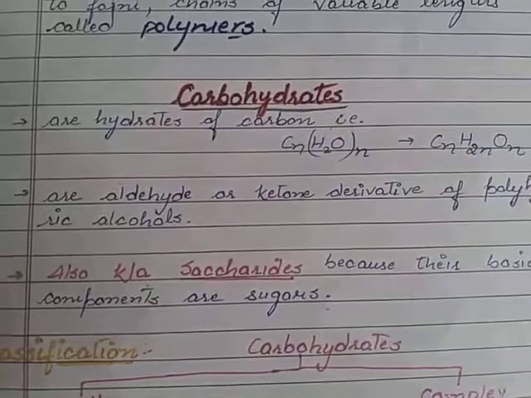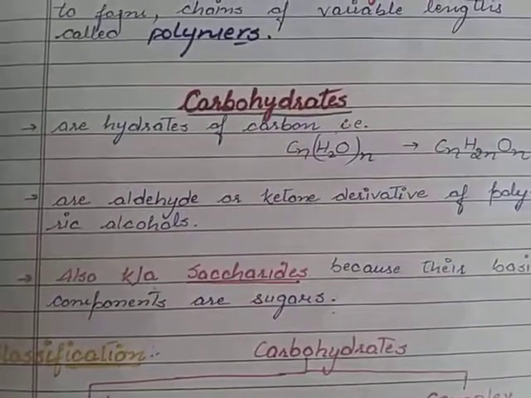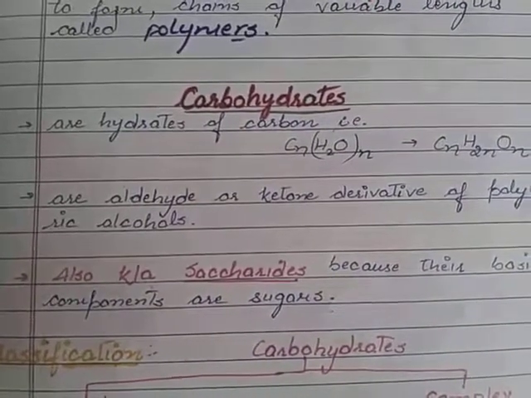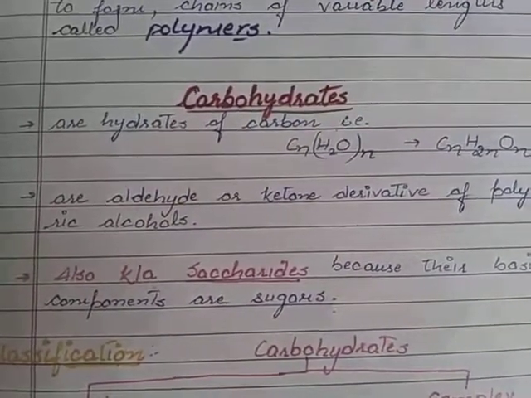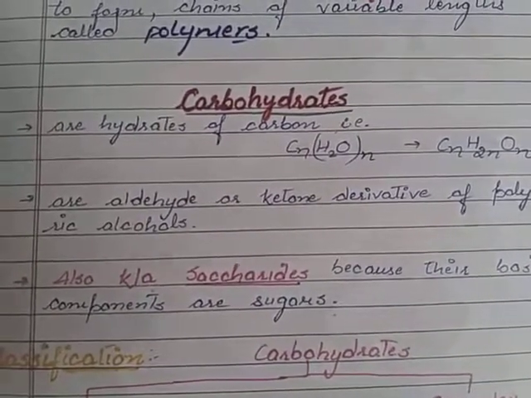So the basic representation of a carbohydrate is the presence of hydrogen and hydroxide, that is OH, on both sides of the carbon, but with an aldehyde or ketonic group at the terminal carbon.